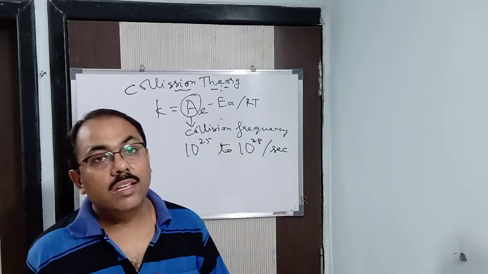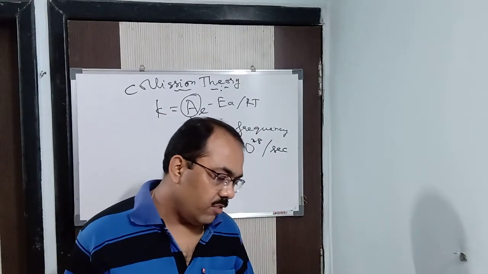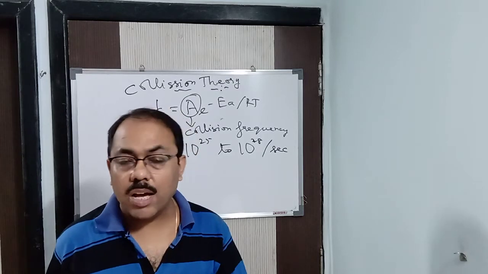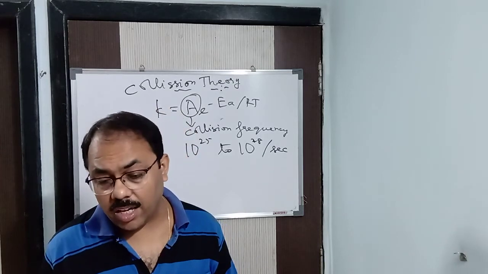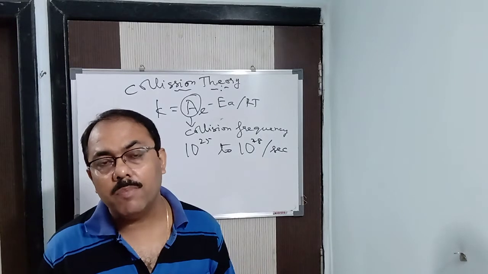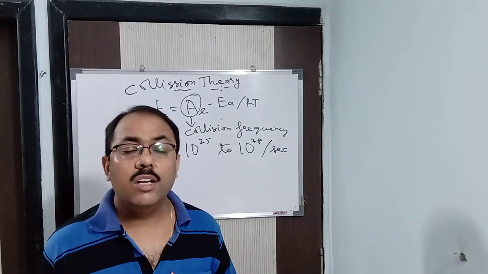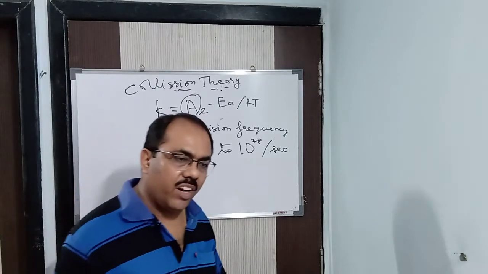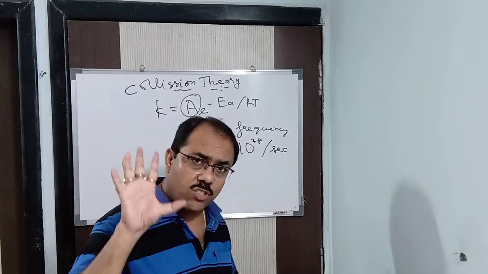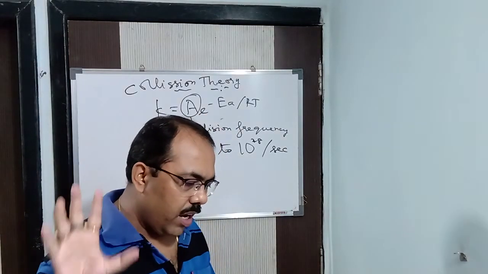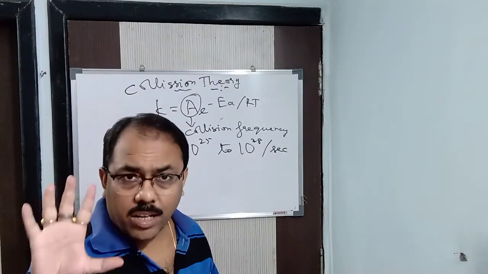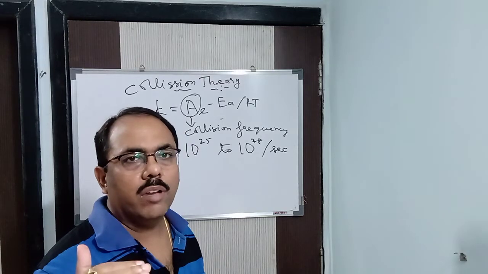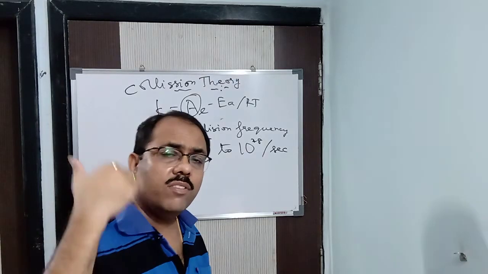Why? Because the collision will be effective only when the molecule possesses a minimum amount of energy. Listen carefully. That minimum energy is the threshold energy, which we have already discussed. The colliding molecules will give rise to a product only when their energy is at least the threshold level, or more than the threshold energy.